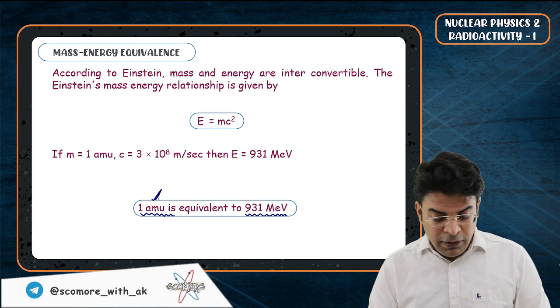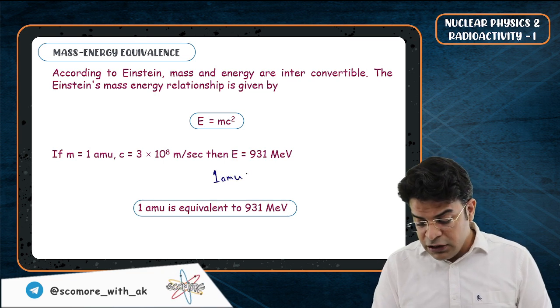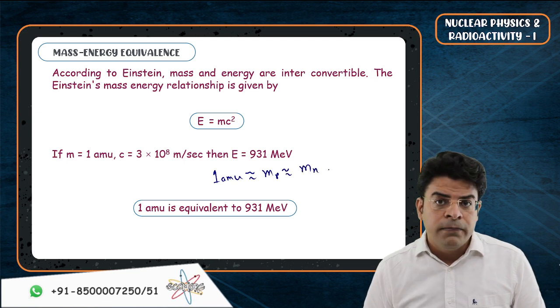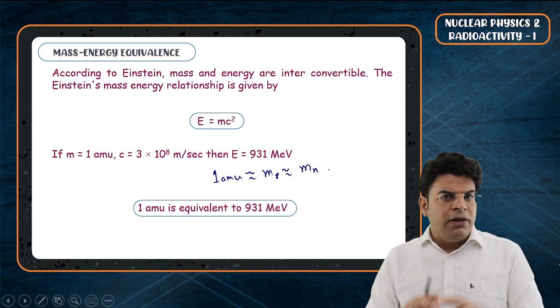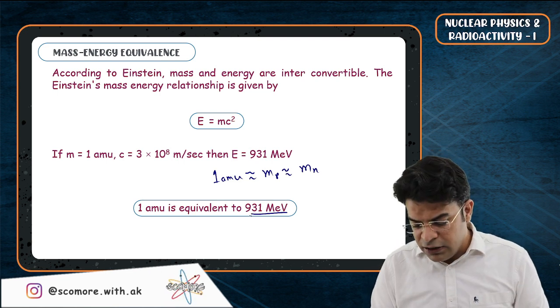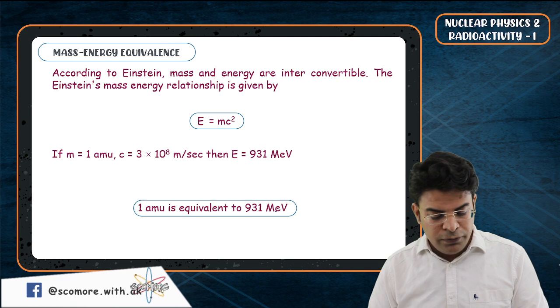1 AMU is nearly the mass of a proton, and that is nearly the mass of a neutron. So the energy associated with the mass of a proton or with the mass of a neutron is nearly equal to 931 mega electron volt.